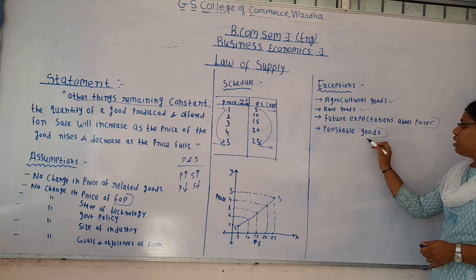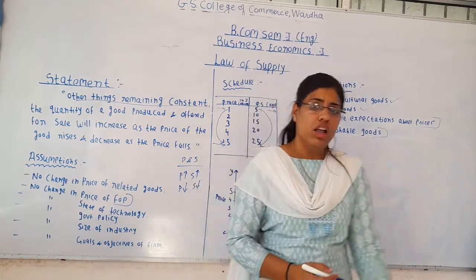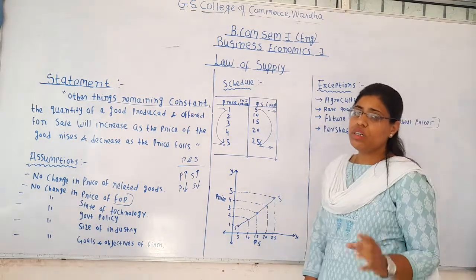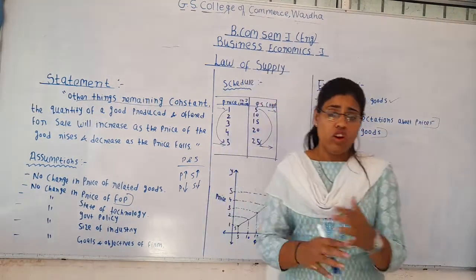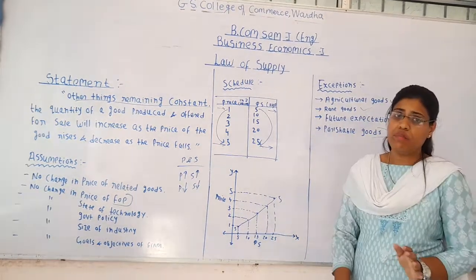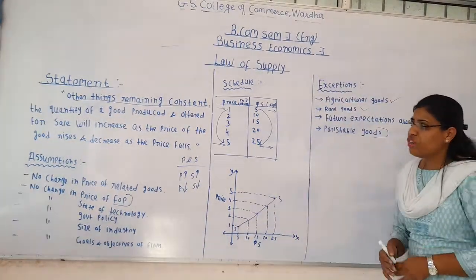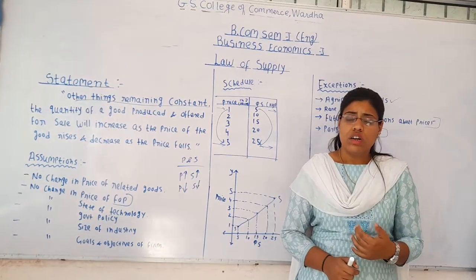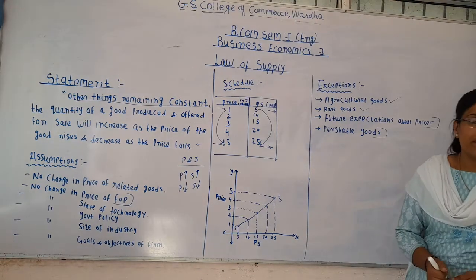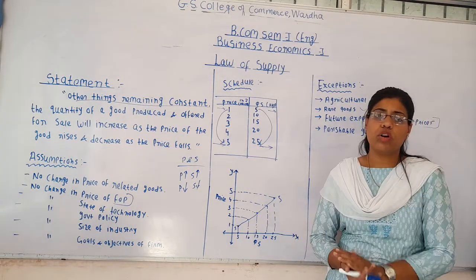The next one is perishable goods. When we talk about perishable goods, it generally includes goods like vegetables. It's not possible to store these perishable goods in stock for a long period of time. The supplier cannot store them for a long period and wait for the prices to increase. So in the case of perishable goods as well, the law of supply doesn't operate. The law of supply will fail because the supplier cannot hold them for many days and wait for the price to increase in order to supply those commodities in the market.